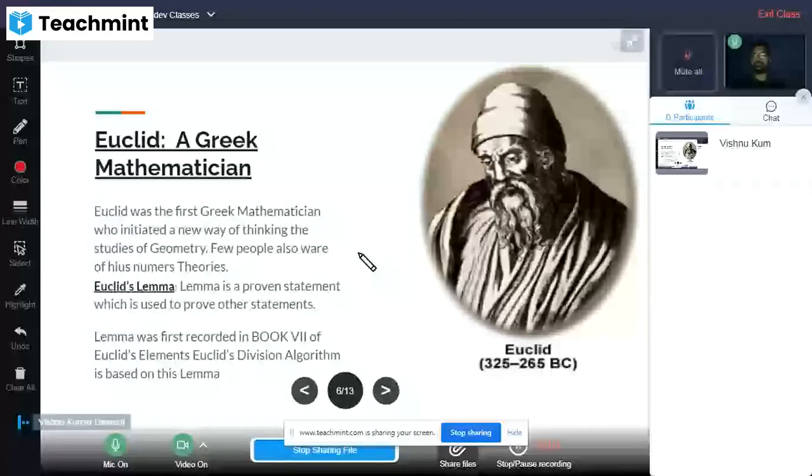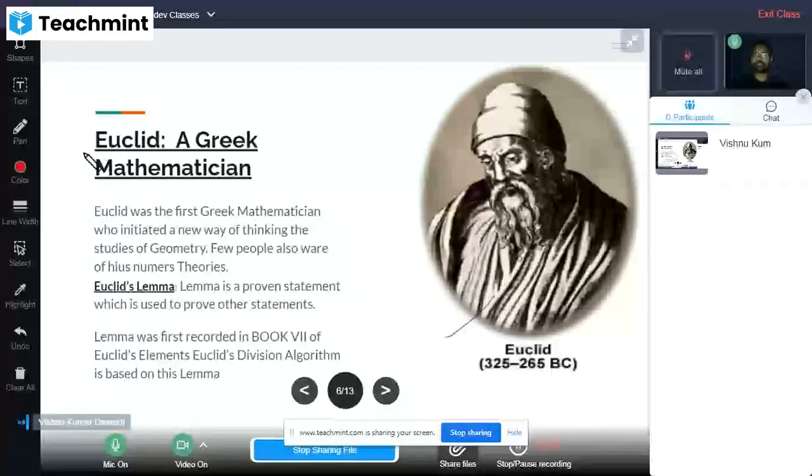There is an image of Euclid, the Greek mathematician, and I will name him in the pioneer works.